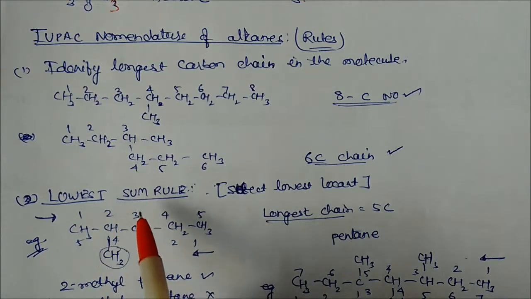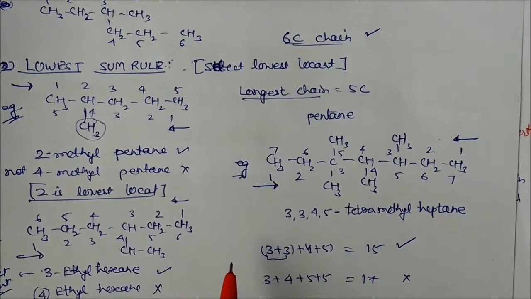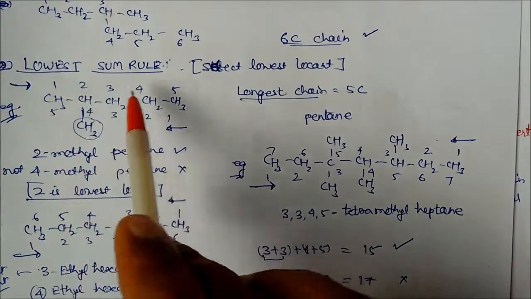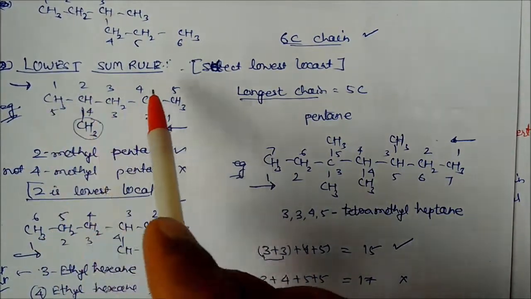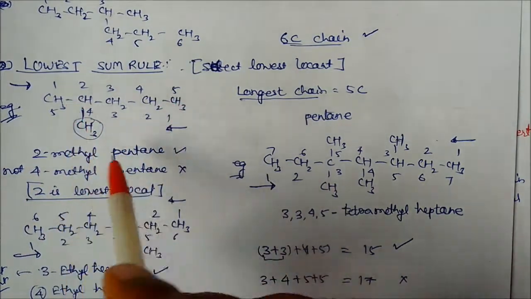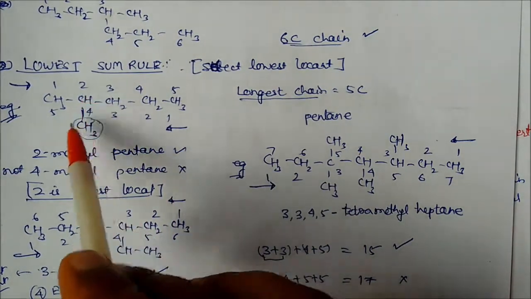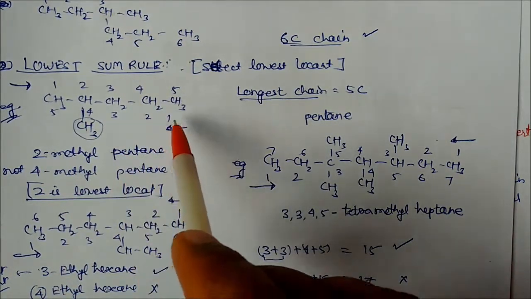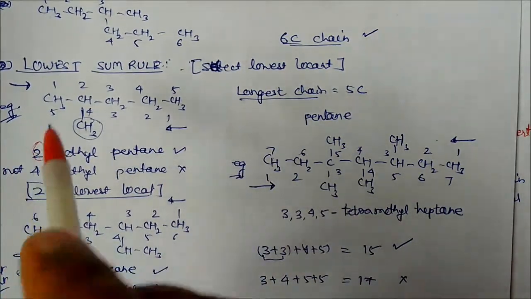Second rule is the lowest sum rule. Select the lowest locant. Again, with the help of this example, we can understand. Here we have CH3, and a 5 carbon hydrocarbon chain. We can count from this side or from this side. If you count from this side, the branch is coming at the 4th locant. If you count from this side, the branching is coming at the 2nd locant. For 5 carbons, first we write pentane. Now for the carbon where the methyl is, write 2, dash, methyl: 2-methylpentane. If you take it from the other side, you can also write 4-methylpentane, but this is wrong. We have to take the lowest, not the highest.